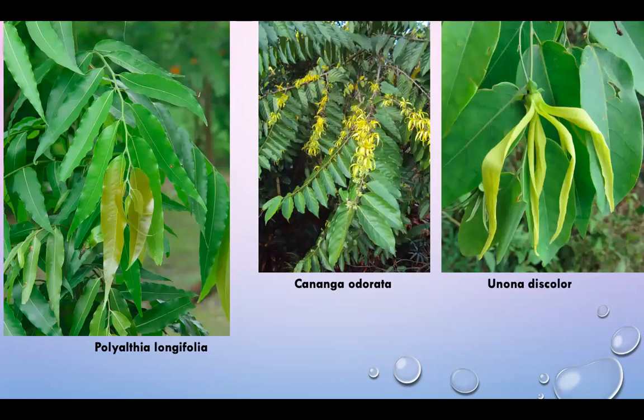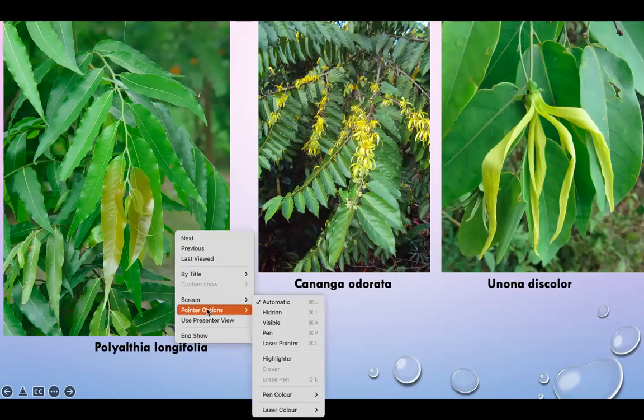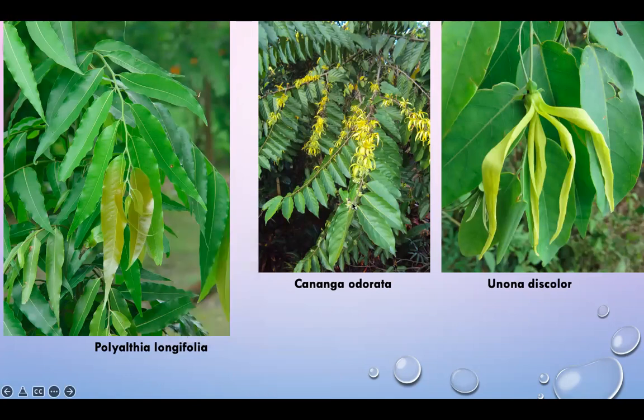These are pictures of plant species in the Annonaceae family. This is Polyalthia longifolia. This plant is a great pointer. This is the Cananga odorata. We can see it in this diagram. This is Annona discolor. These are pictures of some plant species of the Annonaceae family.